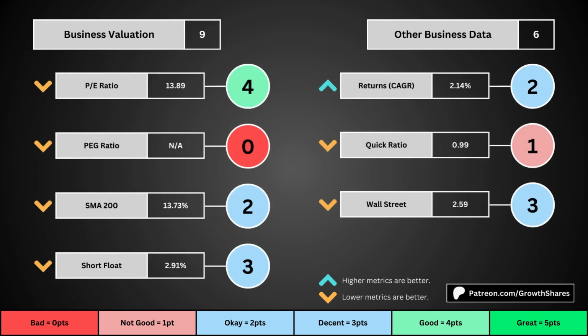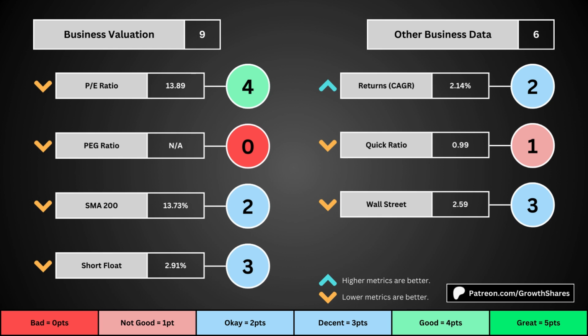This third set of metrics deals with the valuation of the company's stock based on its business. Think of the PE ratio as a measure of speculation around the stock. We want them low. The PEG ratio adds earnings growth with the PE ratio. Then the 200-day simple moving average is the average stock price over that period. We want that low because it means we have a cheaper stock price. And then short float is basically how bearish other investors think of the stock. For these 4 metrics, we want the values to be as low as possible. That will give us a higher point total within the bubbles.